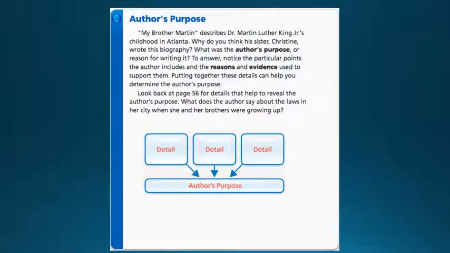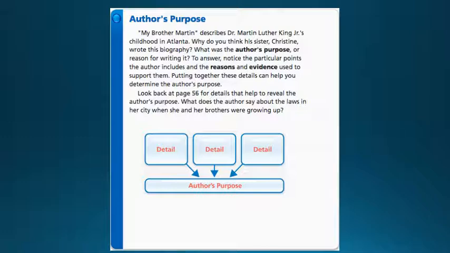On page 62 in our Journeys text, you just read a biography about Martin Luther King, and we're going to use that biography to determine the author's purpose. So let's go ahead and read this page. You follow along as I read.